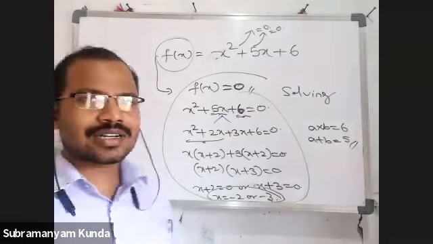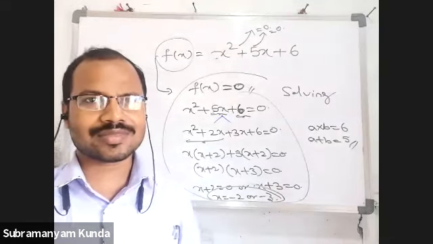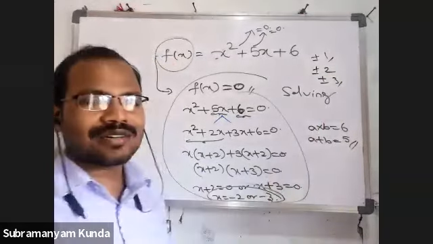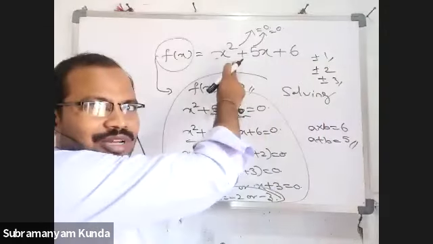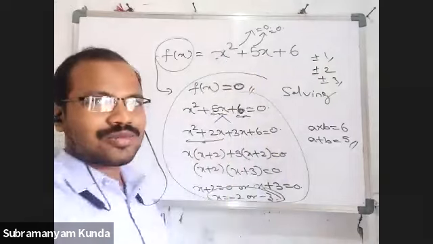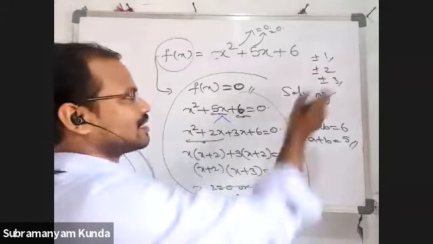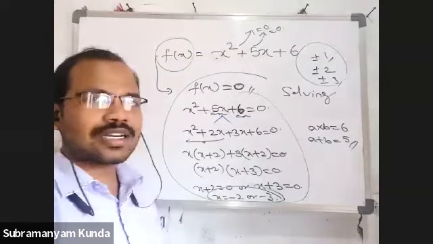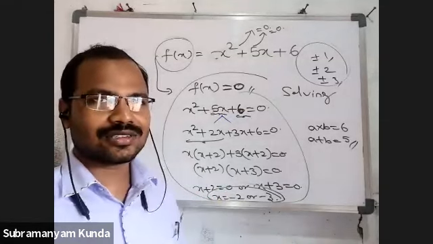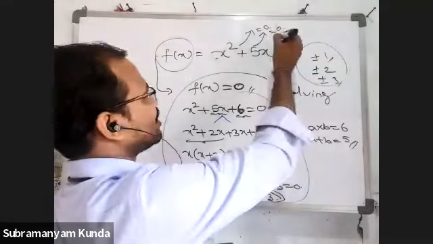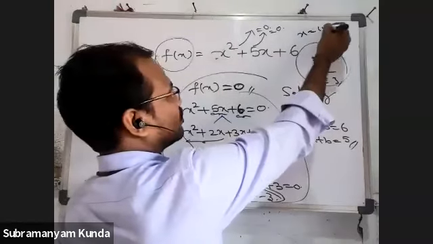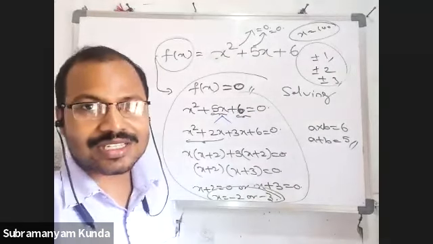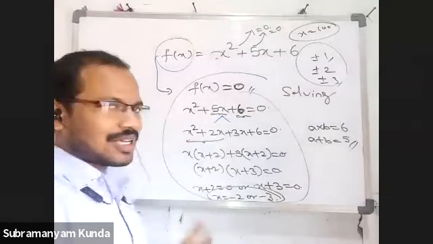Of course, we have another method, that is the trial and error method. That means plus or minus 1, plus or minus 2, plus or minus 3, like that we verify: put x equal to 1, x equal to minus 1, x equal to 2, x equal to minus 2. But it is a lengthy process. At some point we'll get the 0, but if the polynomial value is 0 at x equal to 100, we can't verify from 1 to 100. That is difficult, so the trial and error method is a difficult process. The solving method is very easy.